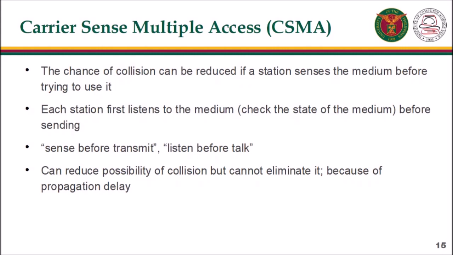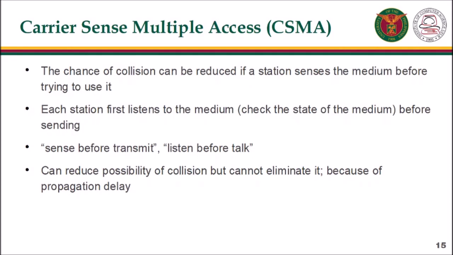To minimize the chance of collision and therefore increase the performance, the CSMA method was developed. The chance of collision can be reduced if a station senses the medium before trying to use it. Carrier sense multiple access requires that each station first listen to the medium before sending. In other words, CSMA is based on the principle sense before transmit, or listen before talk. CSMA can reduce the possibility of collision, but it cannot eliminate it.